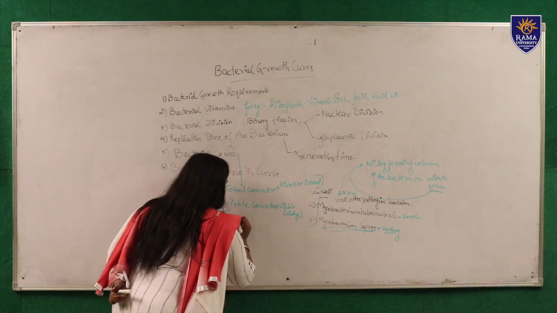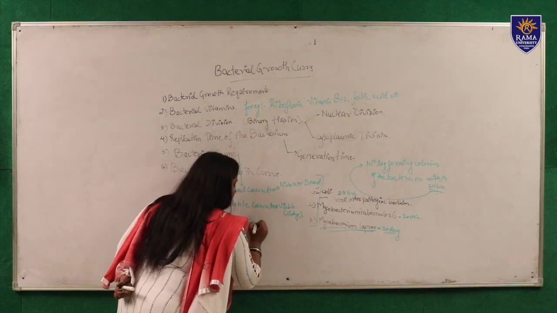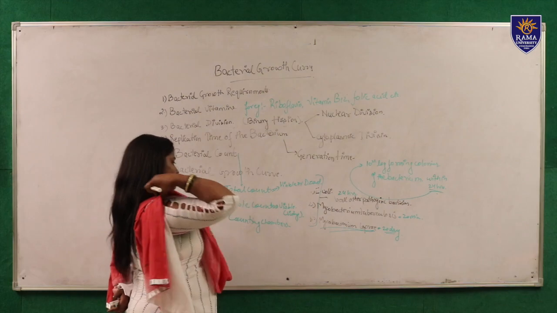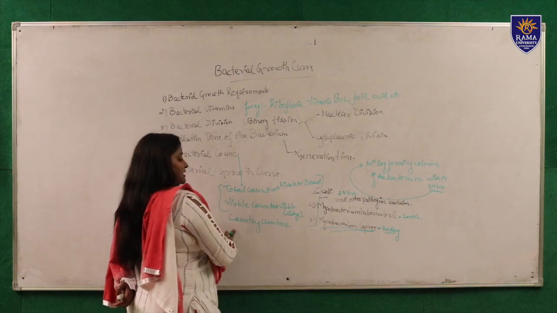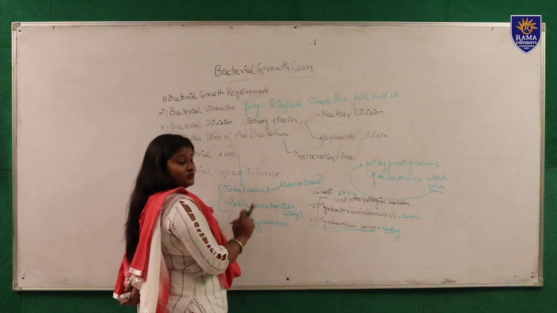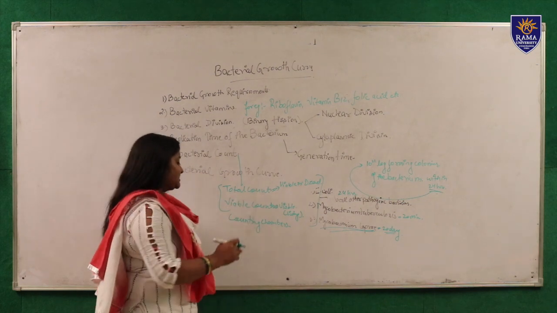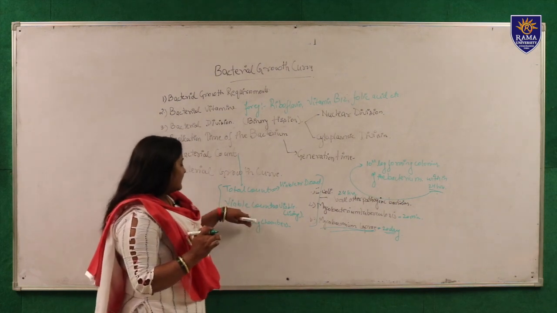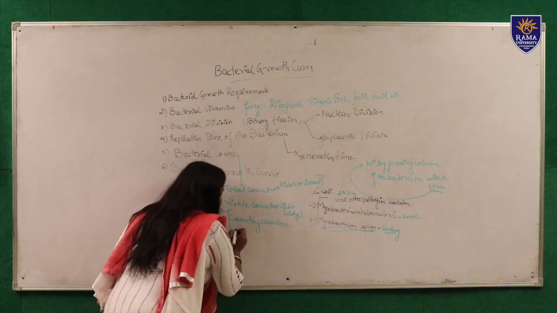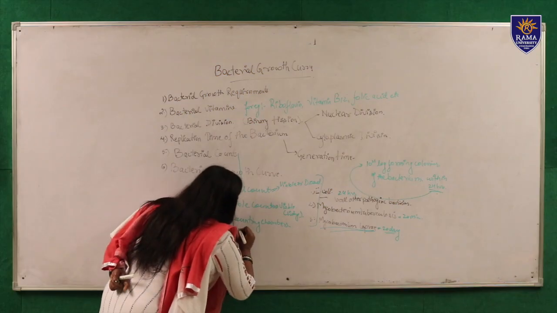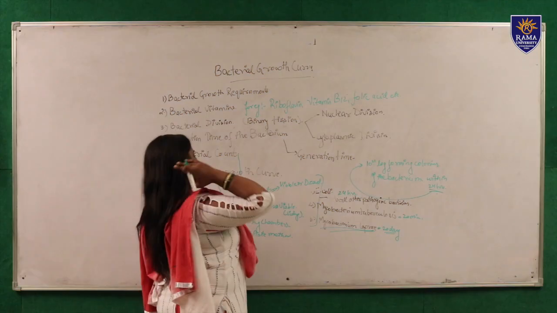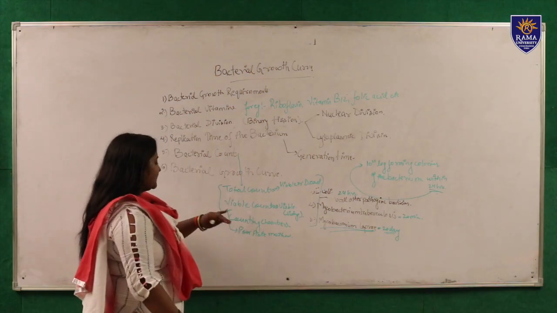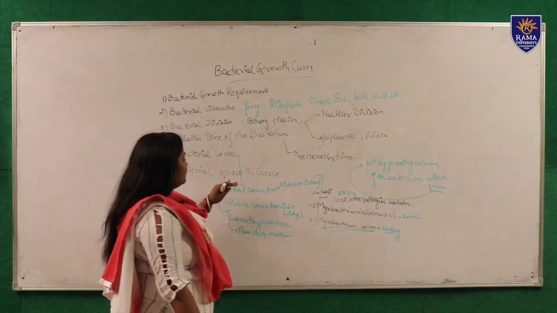Viable count and total count are both done by counting chambers. For total count we use counting chambers, and for viable count there are some special methods called the pour plate method, which is used for counting the bacteria.